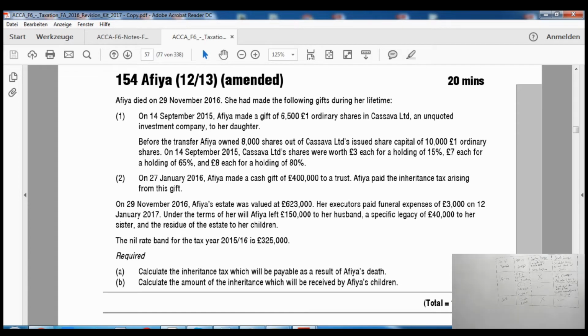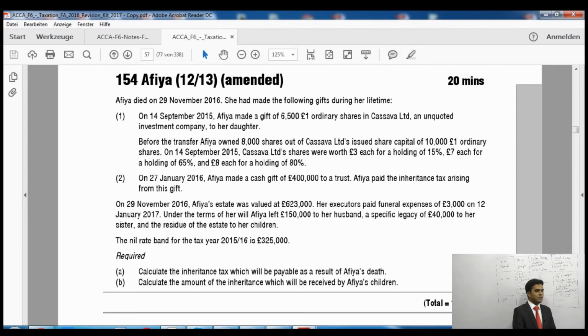Less value of shares after transfer. How many shares does she hold now? After transfer she will have 1,500 shares, and the per share price is going to be £3, right? So 1,500 multiplied by £3, that is the value after transfer. Whatever the difference between these two is, that is the diminution in value, and that will be the amount which we will take as value of transfer, right?